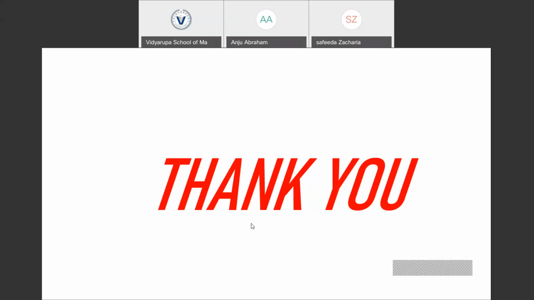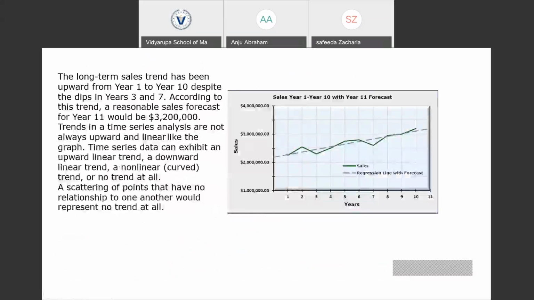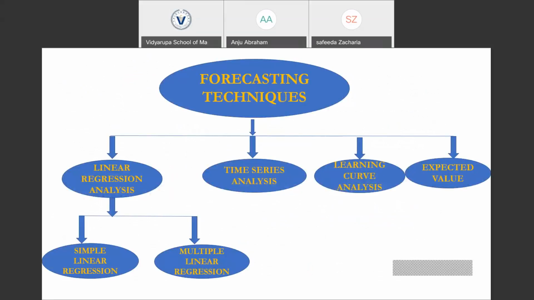So we are done with the forecasting techniques. Just a recap. We were discussing the different forecasting techniques like linear regression analysis, time series analysis, learning curve analysis, and expected value. The linear regression analysis consists of two types, simple linear regression and multiple linear regression. And we have the time series analysis and learning curve analysis. In the learning curve analysis, we discussed two methods: the cumulative time average learning model and the incremental time average learning model. And the last one is the expected value. So along with this, our topic forecasting technique is over.